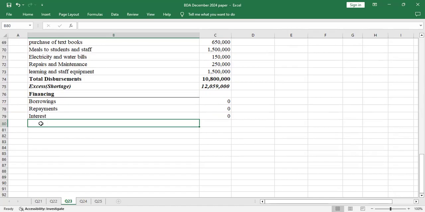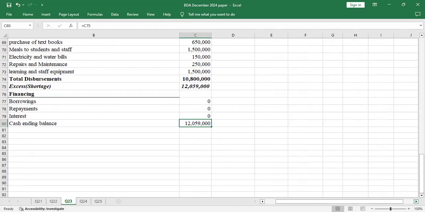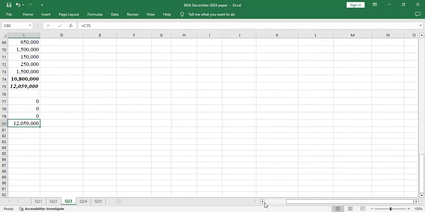Therefore, the cash ending balance will just be the excess, that will be the balance for that year.